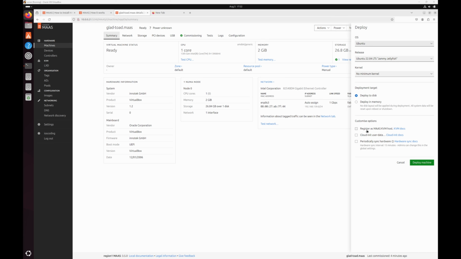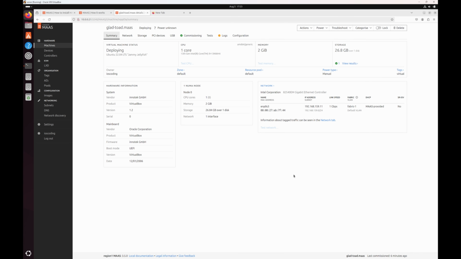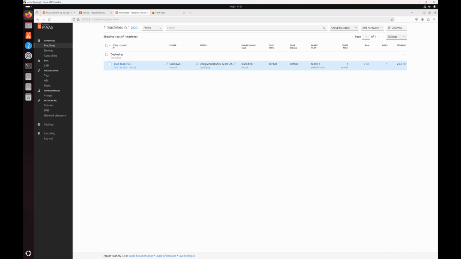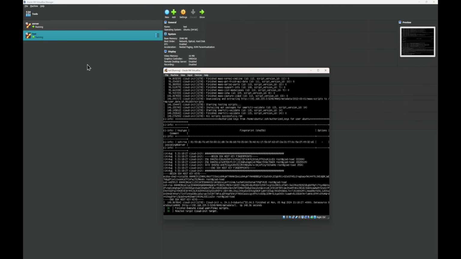So if you do this, Maas will do everything automatically for you and then register the deployed host as a KVM host. We're not going to use that because we don't have enough RAM or hard disk space on that host. What we will do is just simply select our OS and then pretty much do a deploy machine. Again, if you remember, the deployment probably has begun in the console, but nothing is happening on the actual server. That is because, if you remember, our power supply is manually controlled. So in this case, what we will do is simply go to the machine and then reset it.